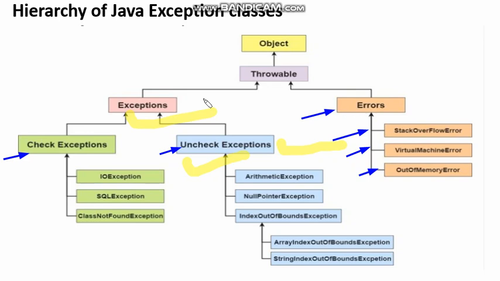But keep in mind these two points. For checked exceptions, Exception is the super class, and for unchecked exceptions, RuntimeException is the super class. Examples of checked exceptions are IOException, SQLException, and ClassNotFoundException. These all classes extend the Exception class.